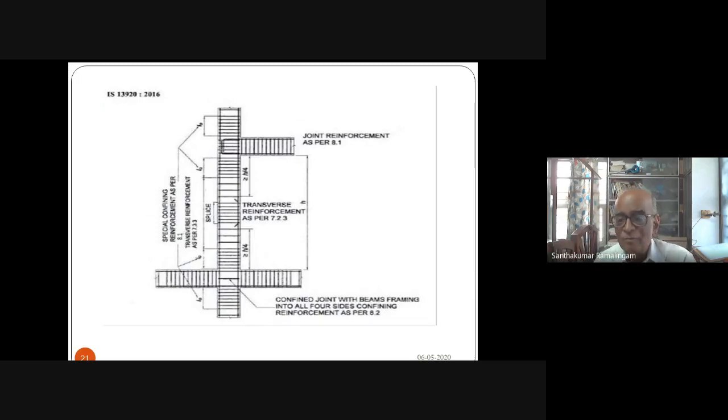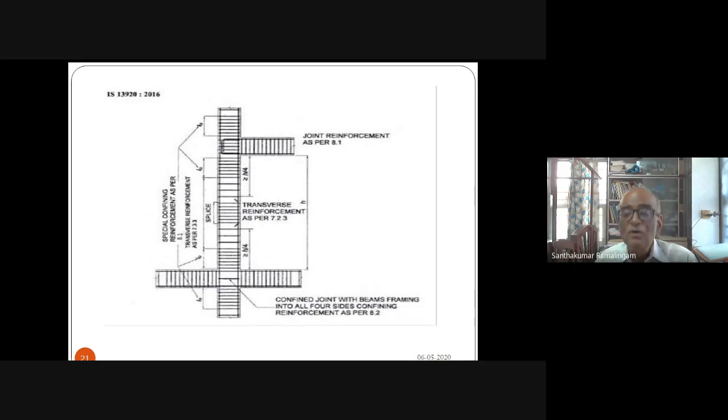And when both are framing into a column, till how much you will continue your confining steel, and from where you will start your joint steel are questions, and whether you will have to take the full confining steel into the joint. These are very clearly addressed in this code.